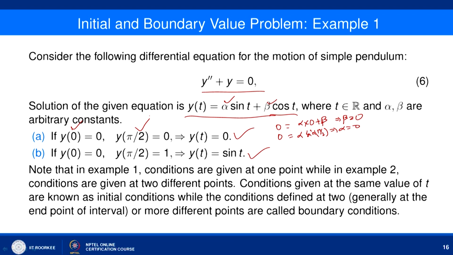So, conditions given at the same value of t are known as initial conditions, whereas conditions defined at two or more different points, generally the end points of the interval, are called boundary conditions.